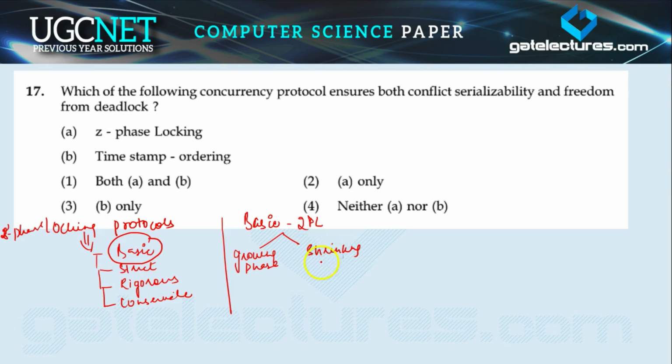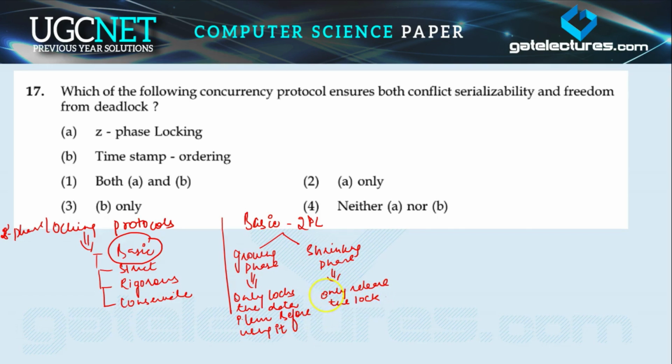In the growing phase we only lock the data item before using it, and in the shrinking phase we only unlock, or you can say release, the lock, right?